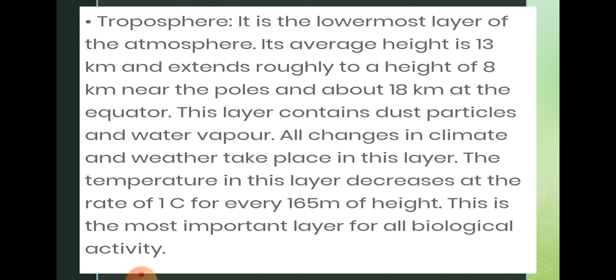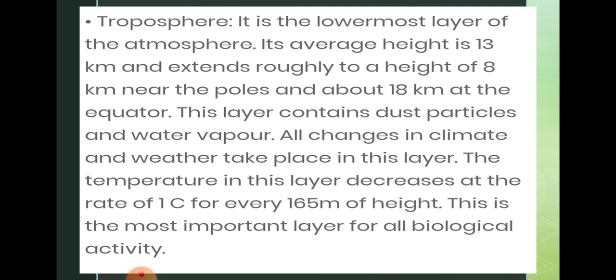Troposphere. It is the lowermost layer of the atmosphere and the average height is 13 km. It roughly extends to a height of 8 km near the poles and about 18 km at the equator. That's why we are saying that the average height of the troposphere is from the surface to 13 km only, but in the polar area and equatorial area it's different.